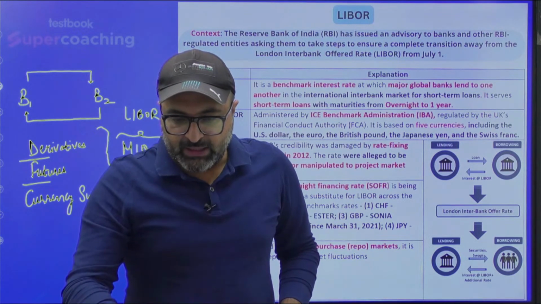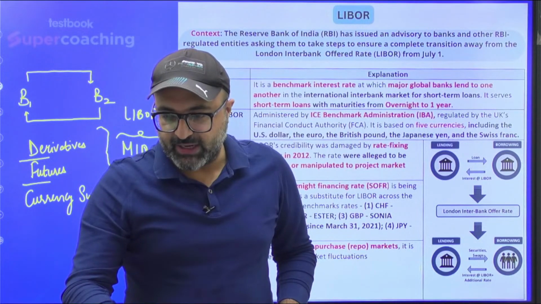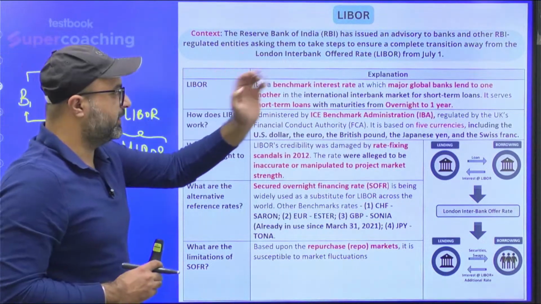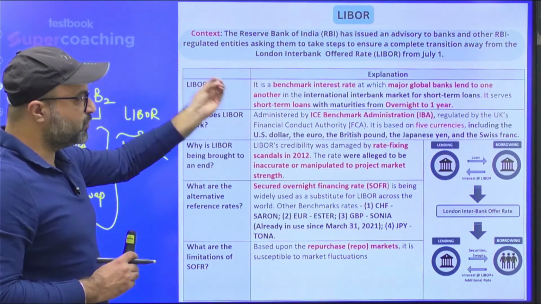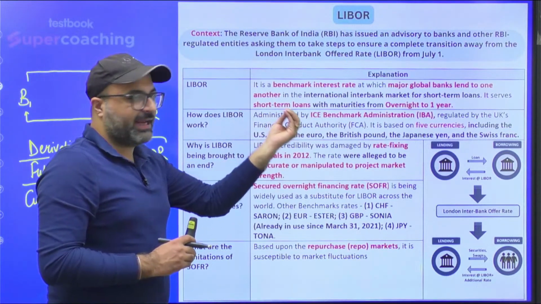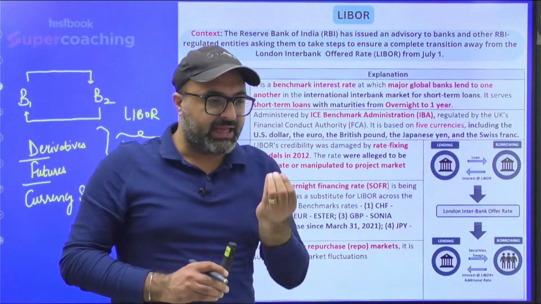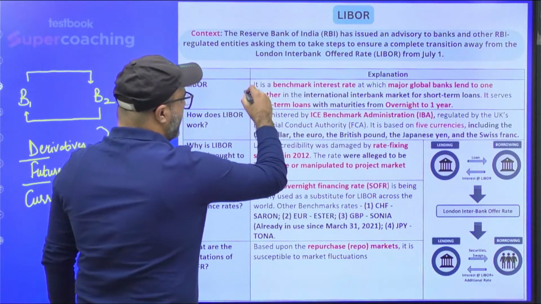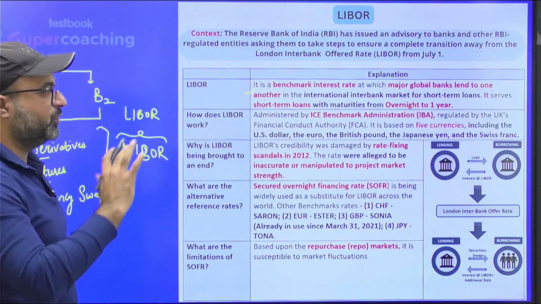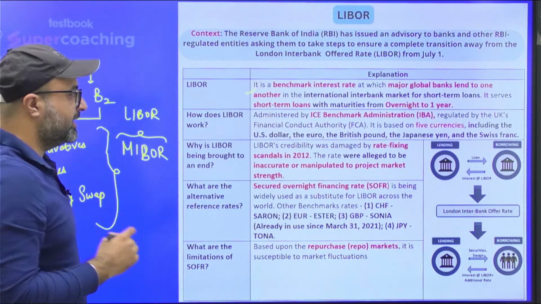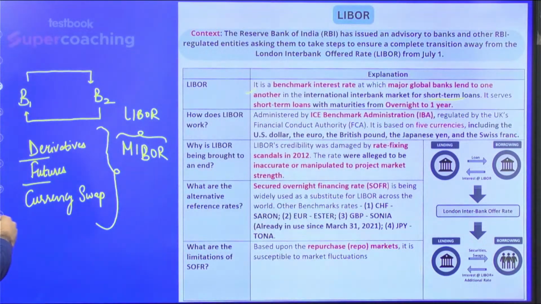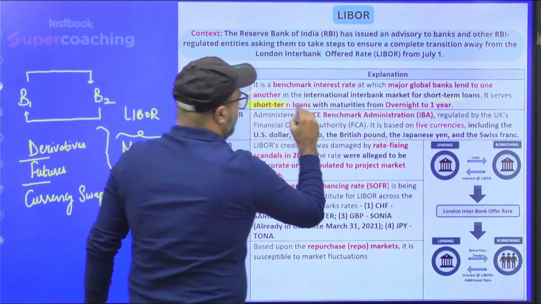Now, let's try to understand the term Libor. Libor stands for London Interbank Offer Rate. It is basically a benchmark interest rate used by major global banks to lend or receive funds from each other, and this borrowing is done for the short term. Short term means it can be as short as 1 day and up to 1 year.